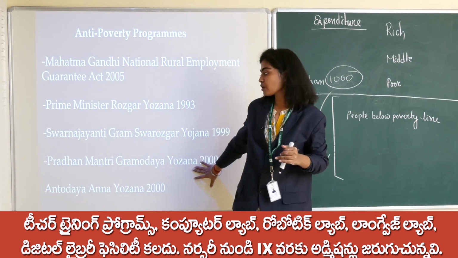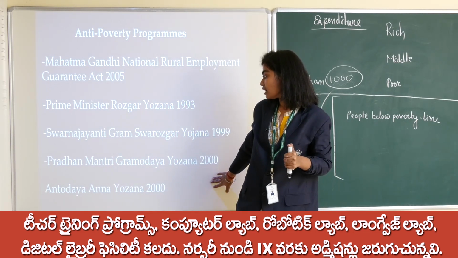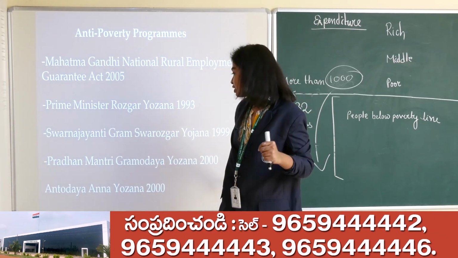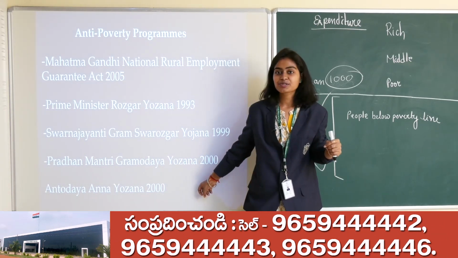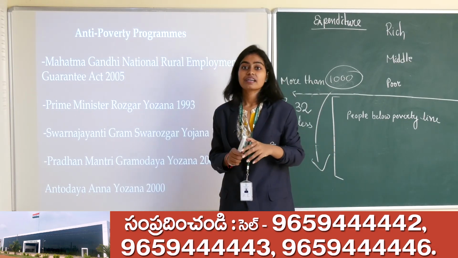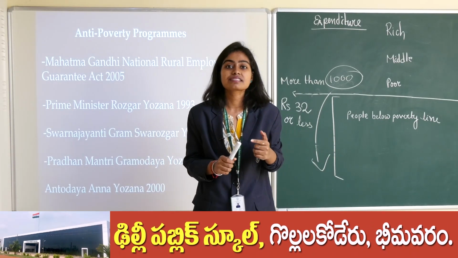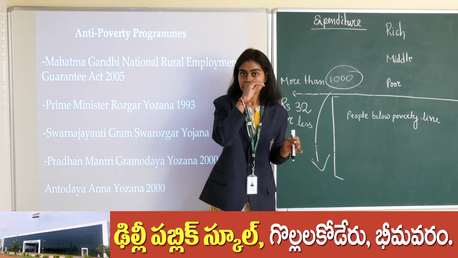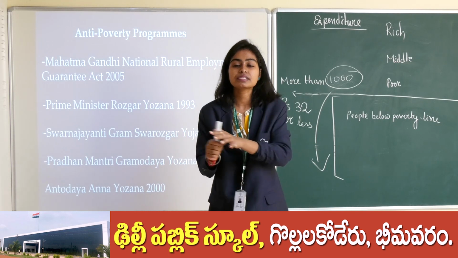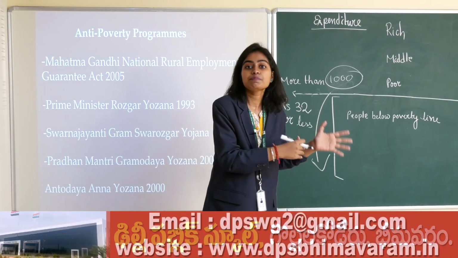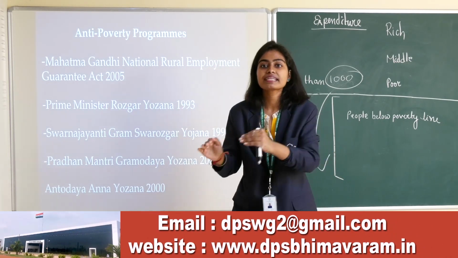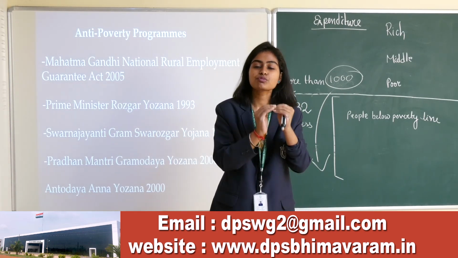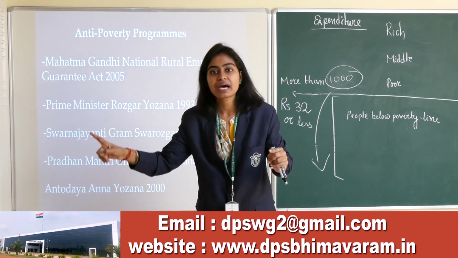Okay, last one is Antodaya Anna Yojana 2000. So according to this Yojana, in my previous class we have discussed about public distribution system. What was happening at that time? The government was trying to help the poor people or the people who are in poverty by providing them the food at a much lower price compared to the market price.